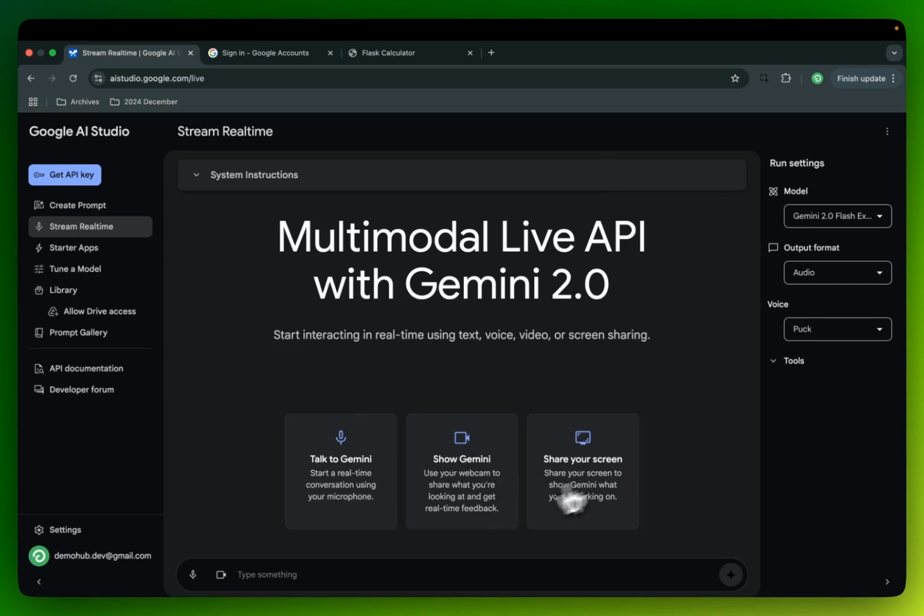Now, before we jump into the demo, on the left side here, you have your output format, which you can choose as audio or text. So let's keep it as audio. The voice, you can change the different voices. So you have Puck, you have Sharon, Fenry. I can't really pronounce those names, but you get it. So let's start with the very first one, which is just simply chatting with this interface. So I'm going to go ahead and click Start.